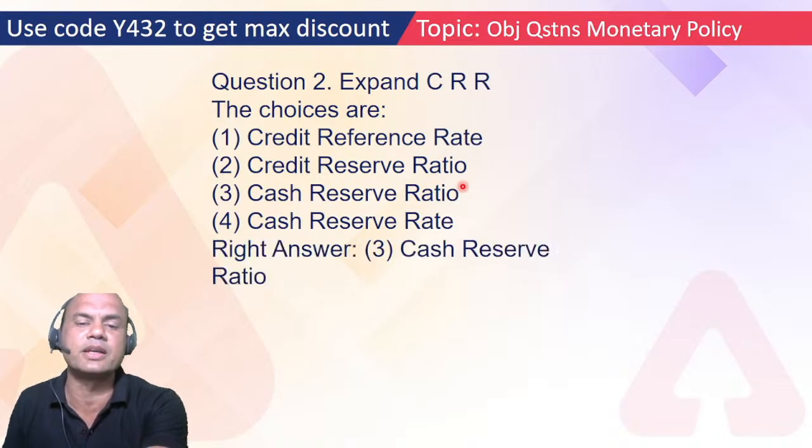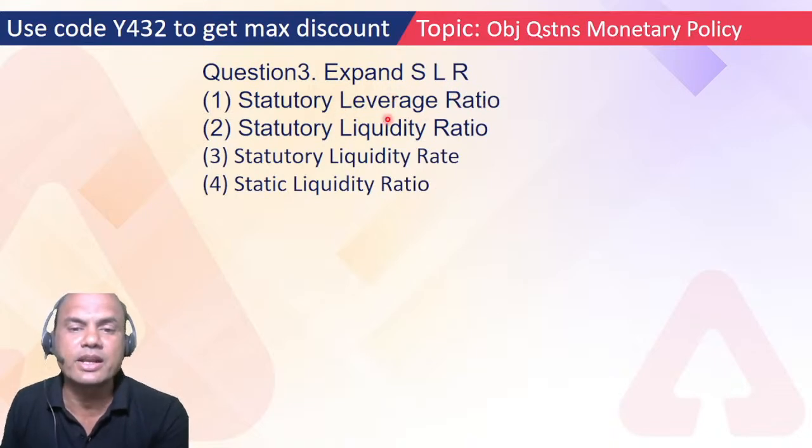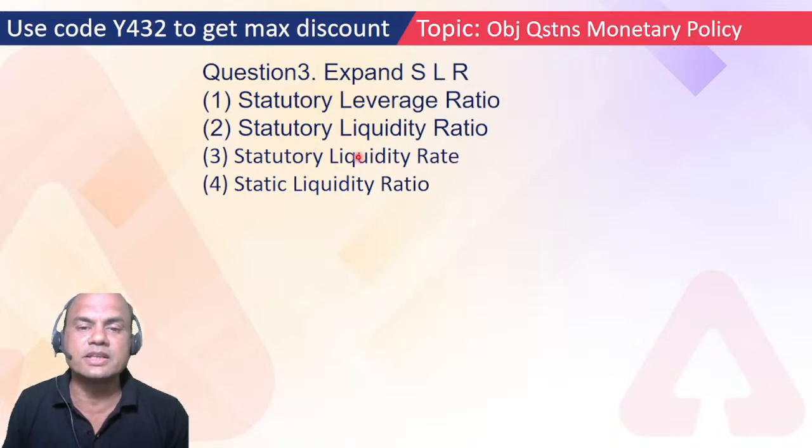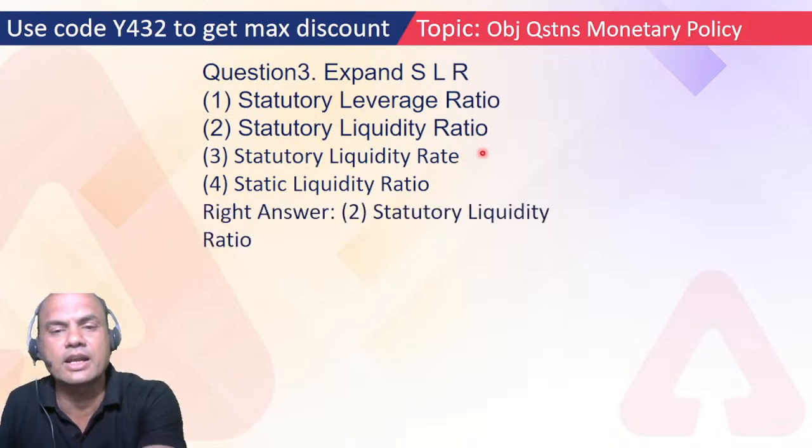Third, many of you are typing this. Ratio. Next, SLR: statutory leverage ratio, statutory liquid ratio, statutory liquidity rate, and static liquidity ratio. I know many of you know statutory and liquid, so your answer will be between 2 and 3. 1 and 4 are out. So statutory liquidity ratio or statutory liquidity rate? It is correct, it's a ratio. Both CRR and SLR are ratios.